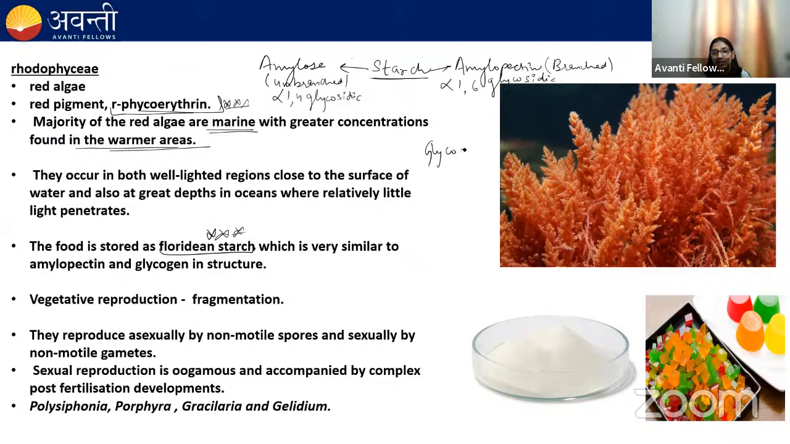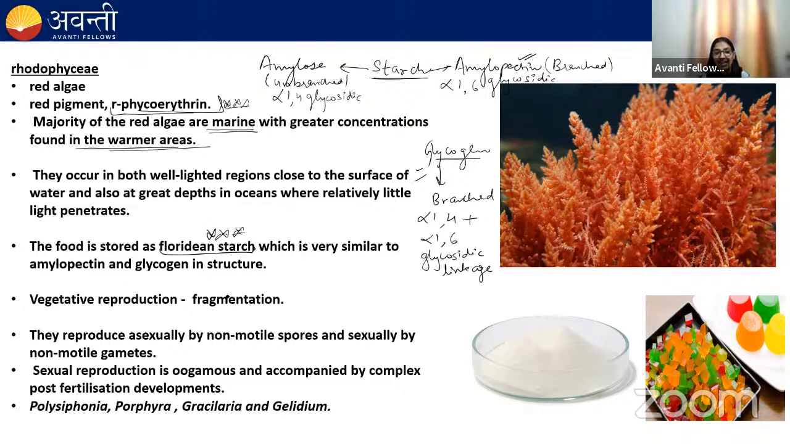Glycogen is branched. It has both alpha-1,4 and alpha-1,6 glycosidic linkage. Okay, remember these are important points. So the reserve food material in red algae is floridean starch, and this floridean starch is similar in structure to amylopectin and glycogen.